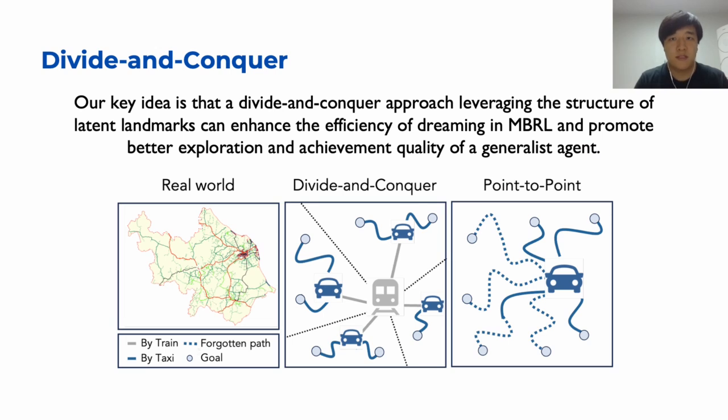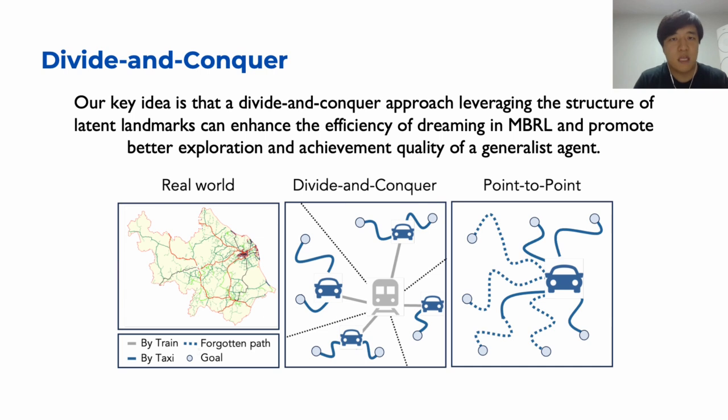Built on top of Lexa, Director Strategy adds a divide-and-conquer approach leveraging the structure of latent landmarks. This can enhance the efficiency of the dreaming in MBRL and promote better exploration and achievement quality of a generalist agent. For instance, riding a train to reach a certain landmark and then riding a taxi to navigate detailed roads is much easier than trying to reach there by car from the start.